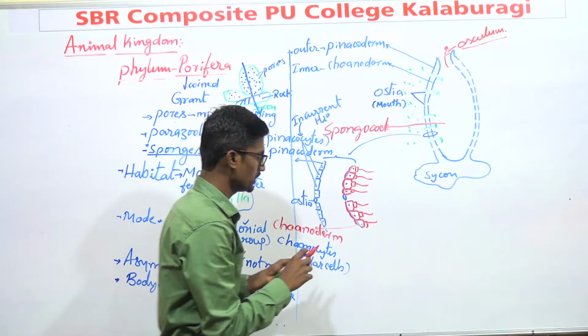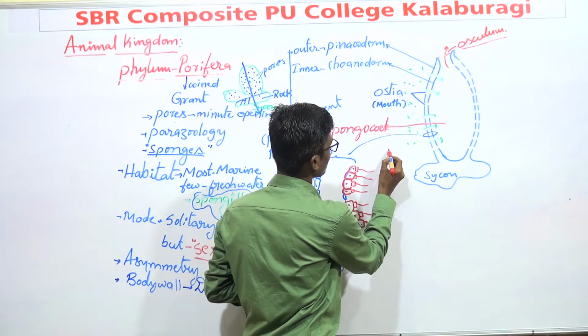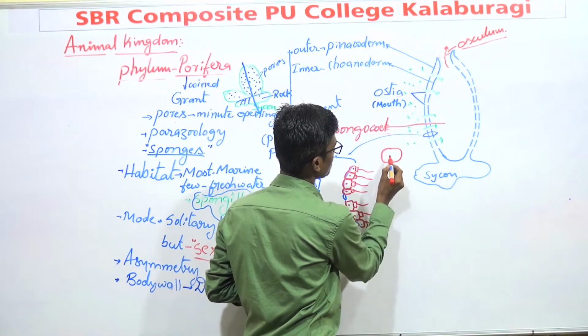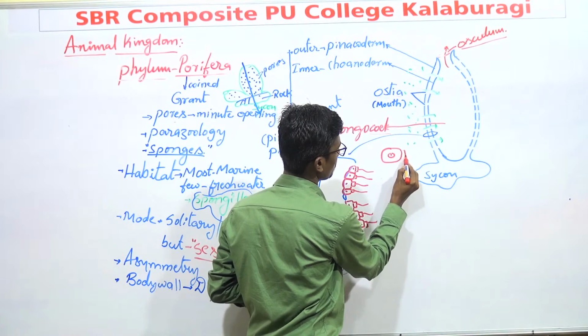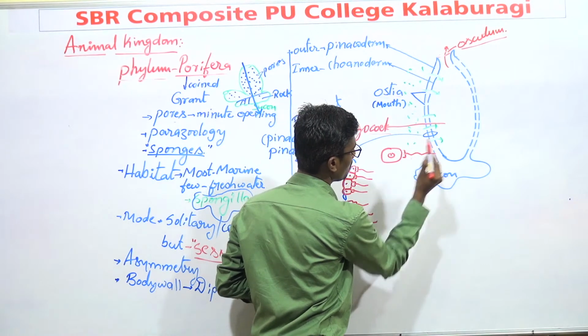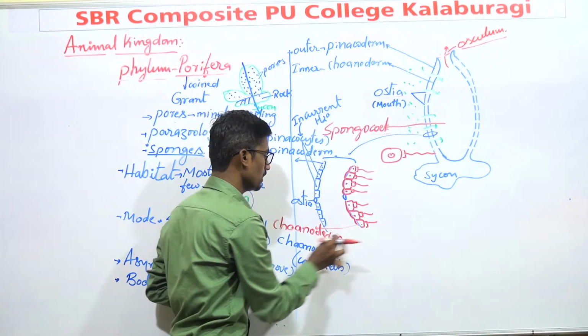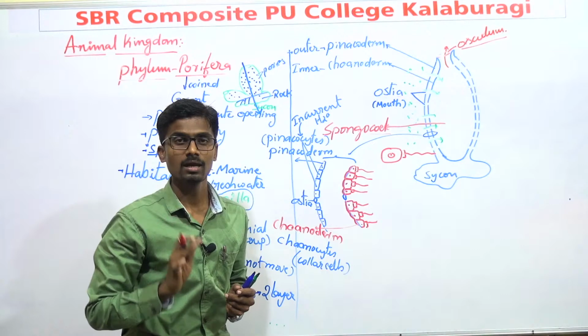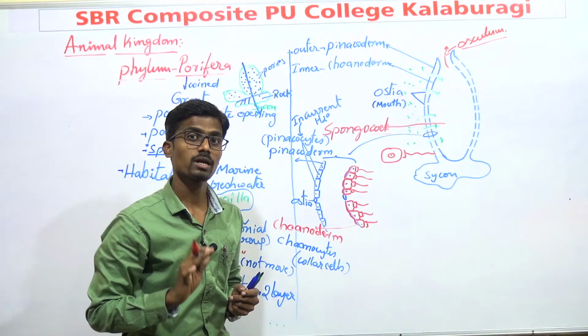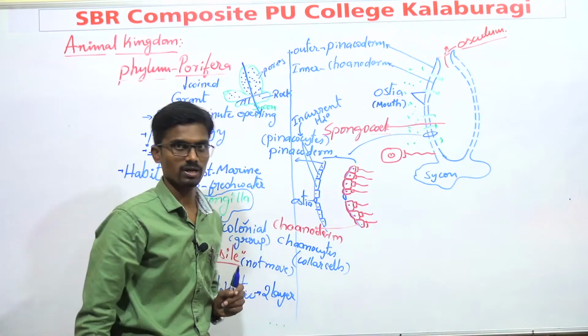And actually how these cells are present is like this. These are the cells. This is the nucleus. This is the collar. This is the flagella. Like this, many cells are present in the choanoderm. It is the innermost layer found in phylum Porifera.